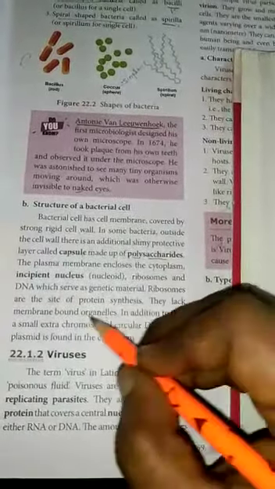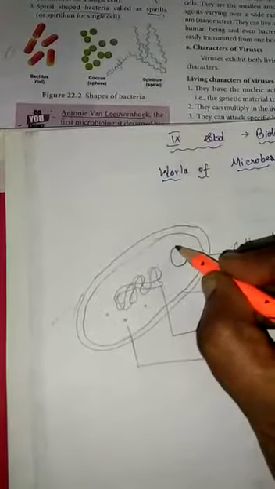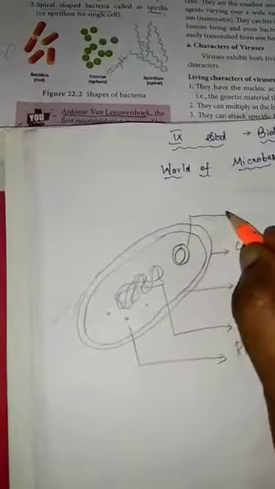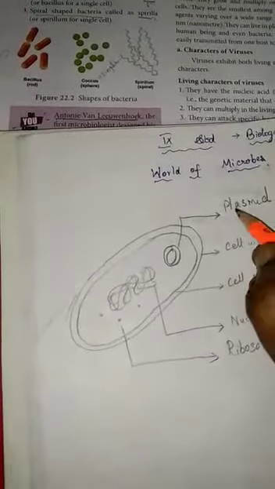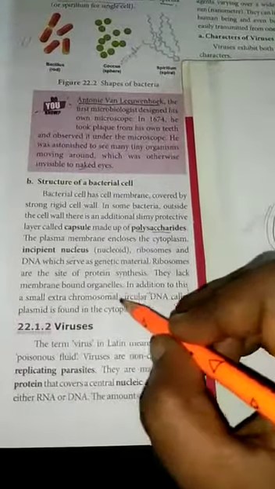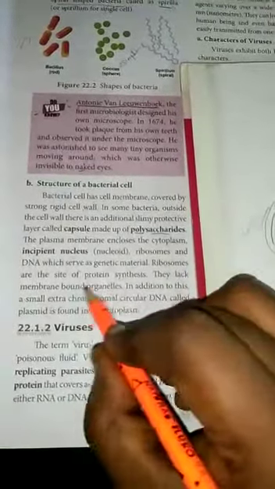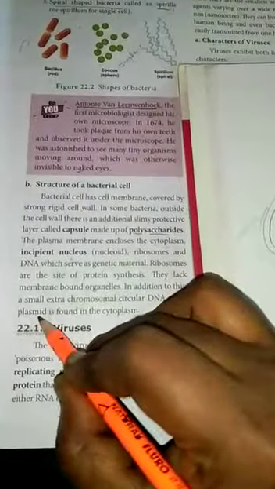In addition, there is a small extra-chromosomal circular DNA called a plasmid. Extra means it is an additional chromosome-like structure that is present, which we call a plasmid. It is very important, keep that in mind. In a bacterial cell, the plasmid is a genetic material that is useful to us. Plasmid is a small extra-chromosomal circular DNA, found in the cytoplasm.